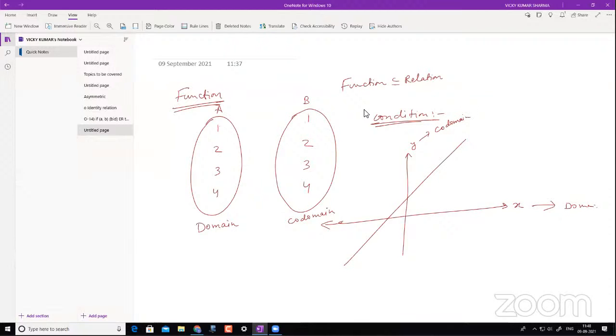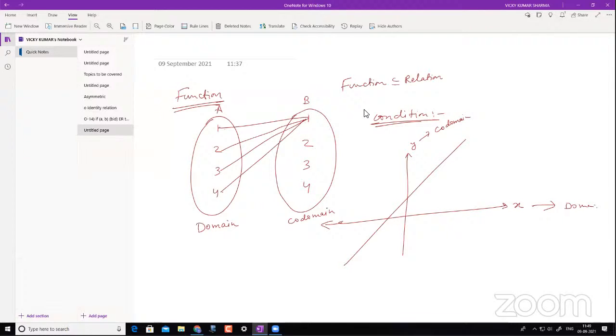Then what is range? I'll show you here in this pictorial diagram. Now if 1 goes to 1, 2 goes to 1, 3 goes to 1, and 4 goes to 1. As per my condition of function, all elements of A should have a unique image in set B. So do you see that? 1 has a unique image 1, 2 has a unique image 1, 3 has a unique image 1, 4 has a unique image 1, right? This is definitely a function because it is satisfying my condition.